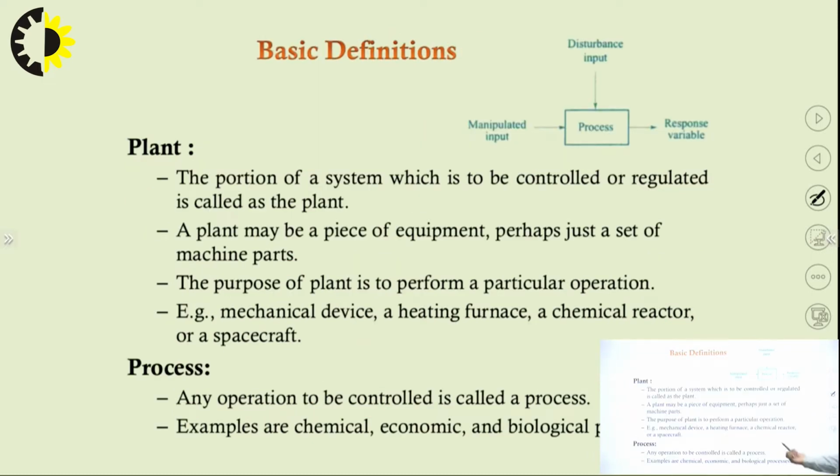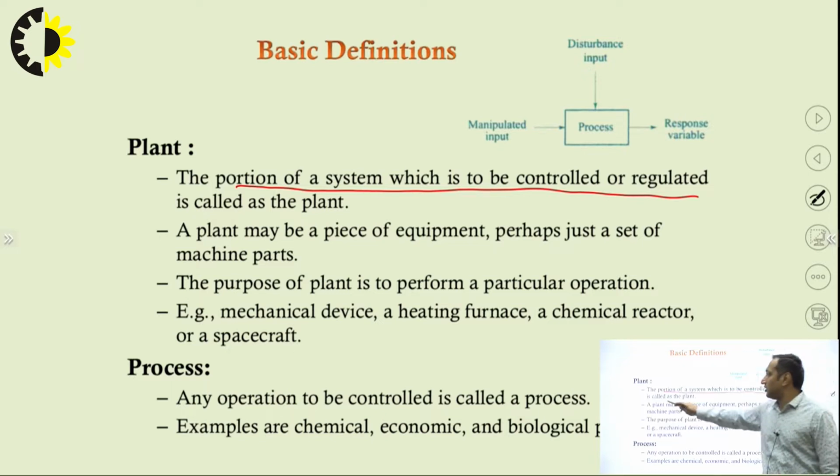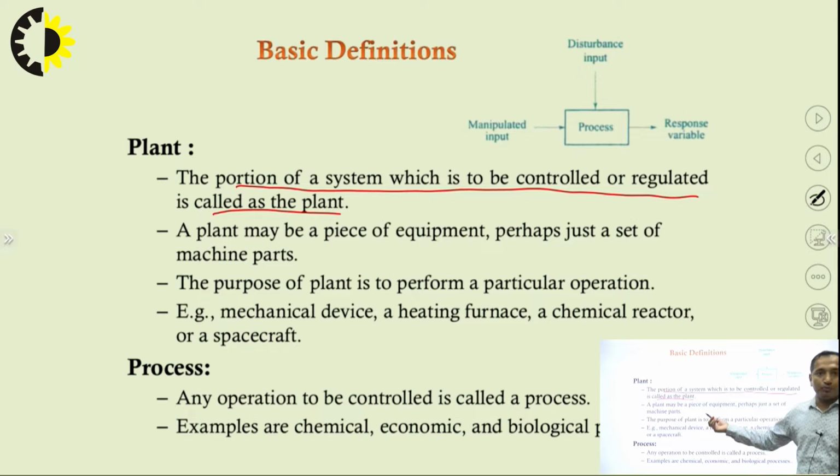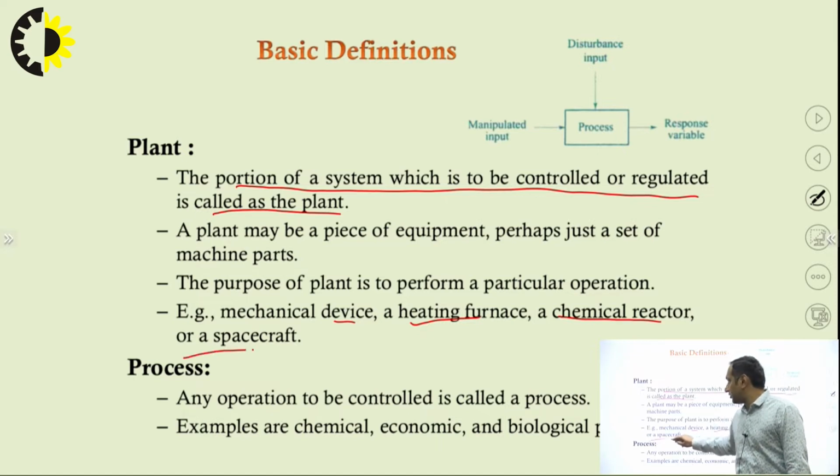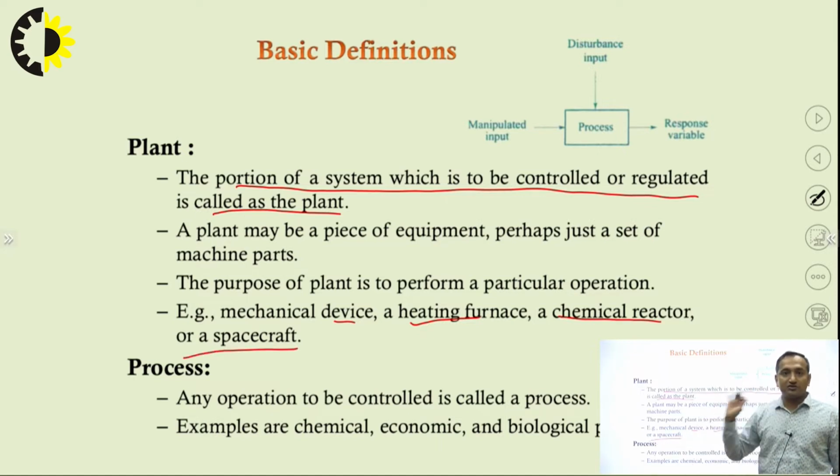Now, basic definition. Next we study the plant. We have studied what a system is. A portion of a system which is to be controlled or regulated is called the plant, right? It can be a piece of equipment, perhaps just a machine part. The purpose of a plant is to perform a particular operation. Examples we can consider are a mechanical device, a heating furnace, a chemical reactor, or a spacecraft. So all of this constitutes a plant.